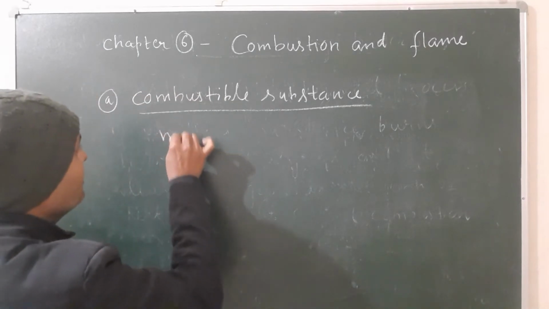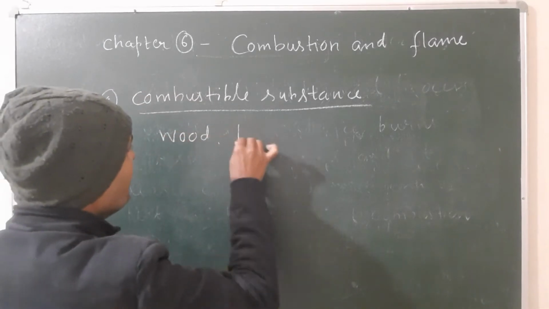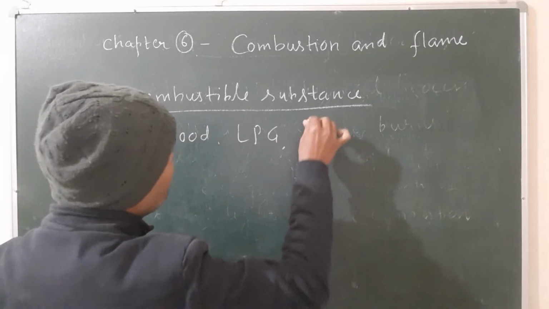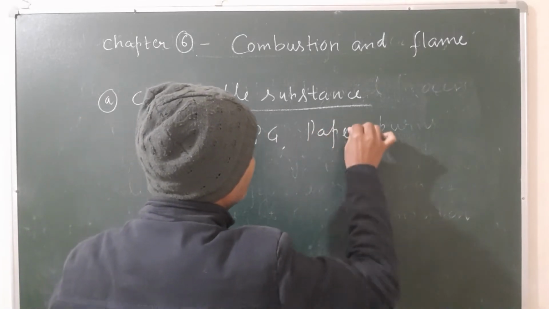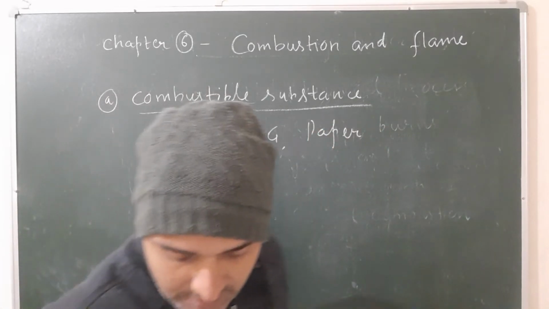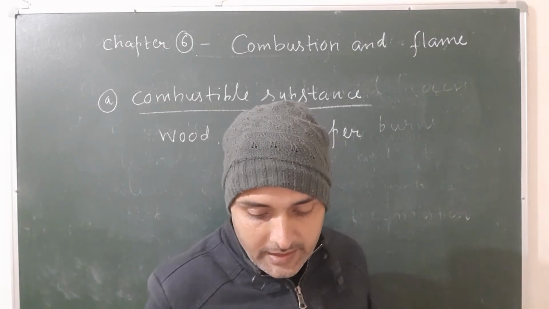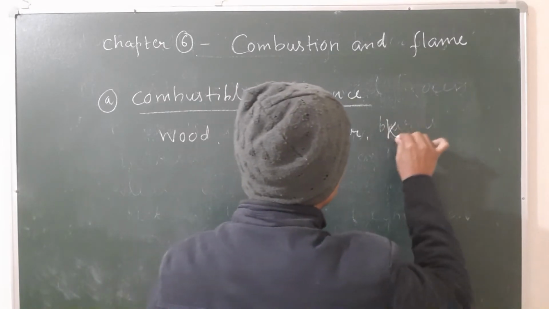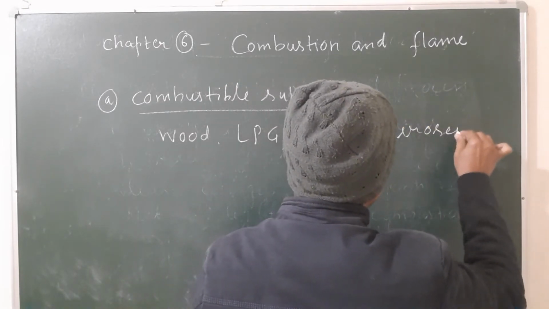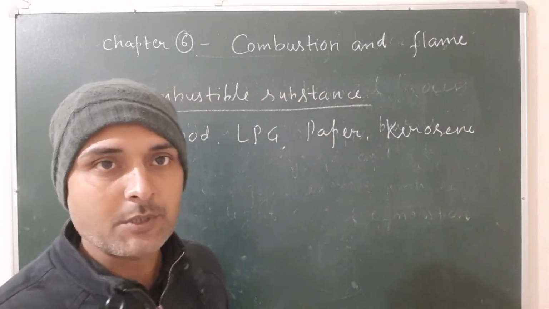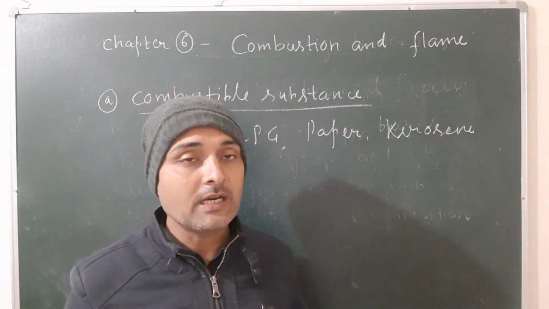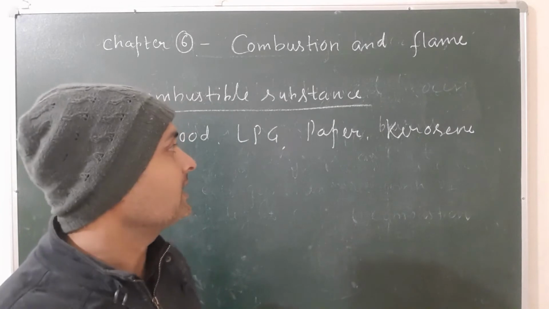For example, wood, LPG, paper, and kerosene. These are combustible substances because they burn in presence of oxygen and also release energy in the form of heat and light.